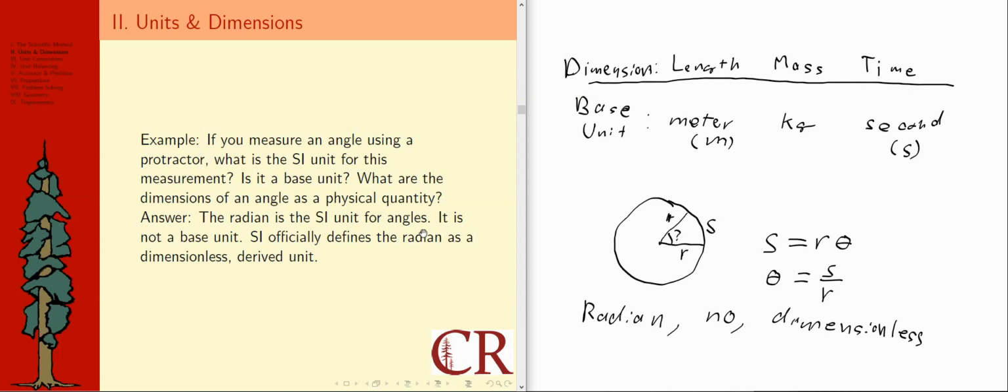If you look at this equation, s is equal to r theta, this is length equal to length times radians. It's almost like the radian shouldn't even be there. That's why I often thought, why don't we just not have it? But the SI people have defined it, so we can use it. It magically disappears sometimes, and I've seen that happen in trig books too. So that's unnerving, but we'll see some other examples. Anyway, so there it is. It is officially a dimensionless derived unit.